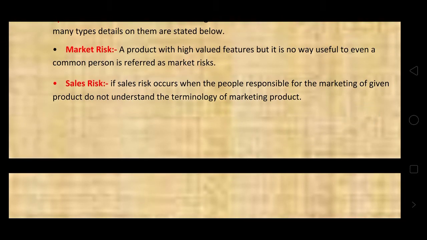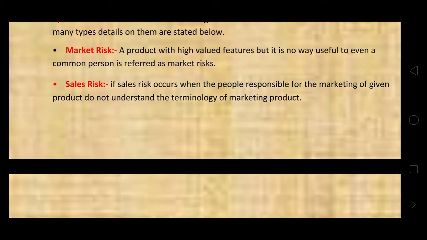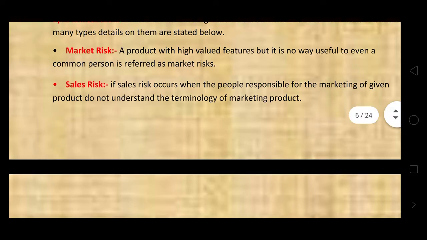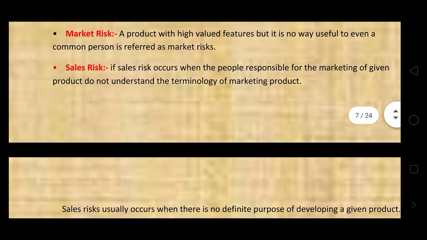A product with high valued features, but which is in no way useful even to a common person, is referred to as a market risk.